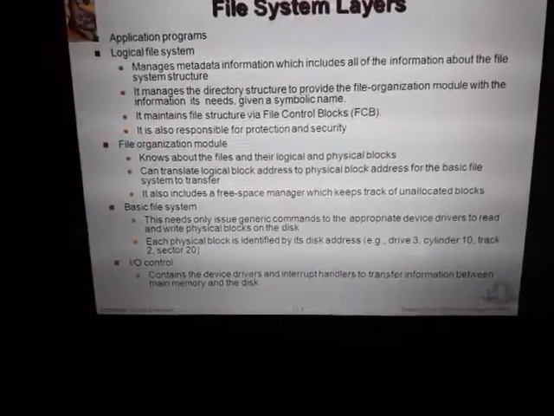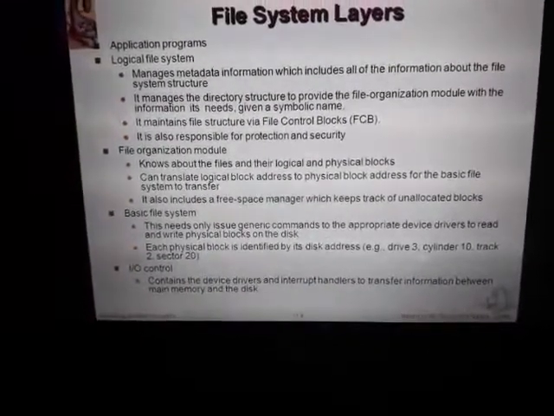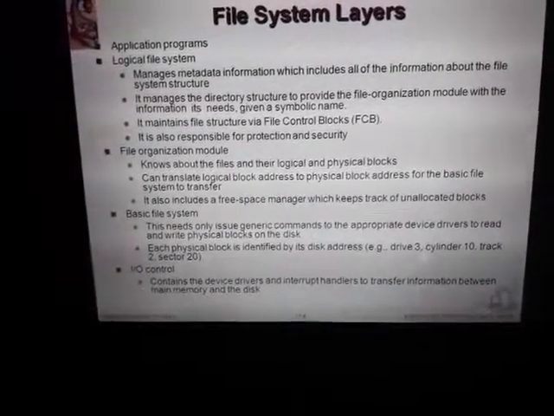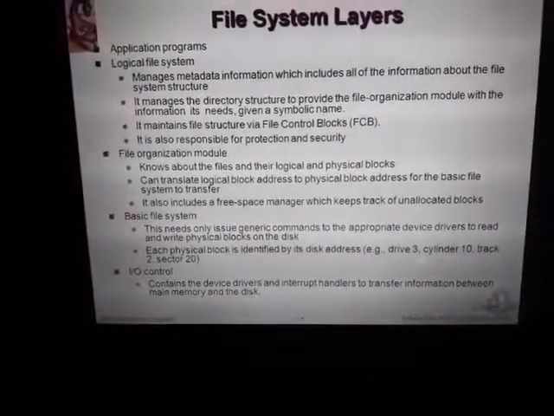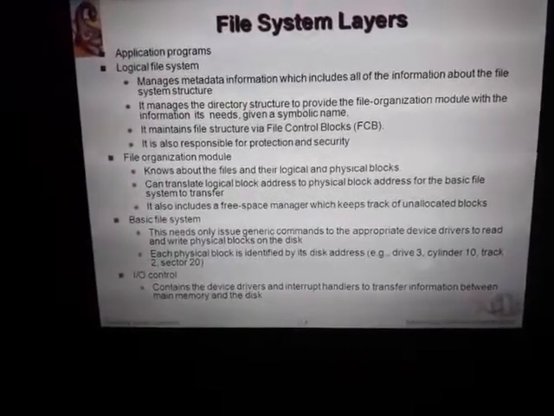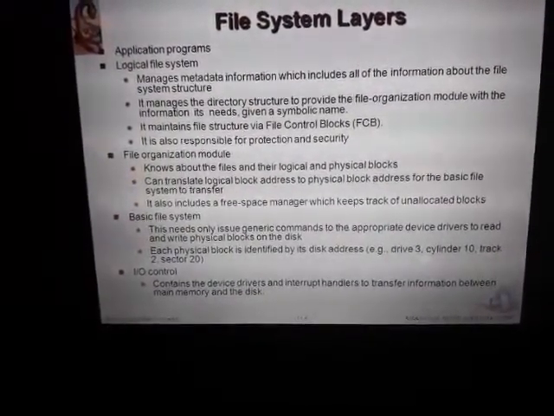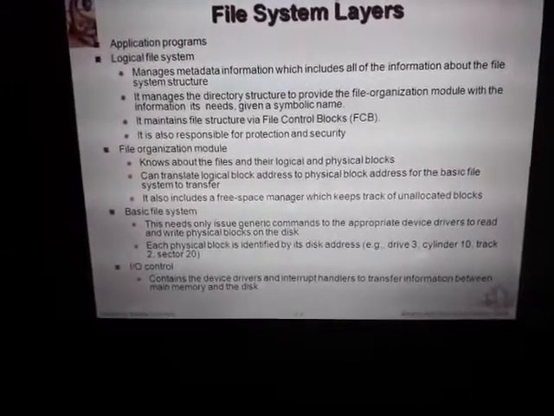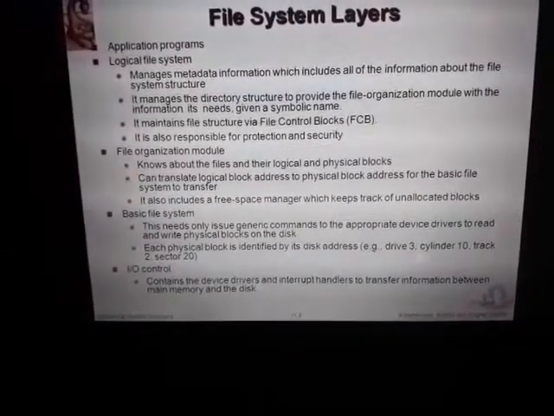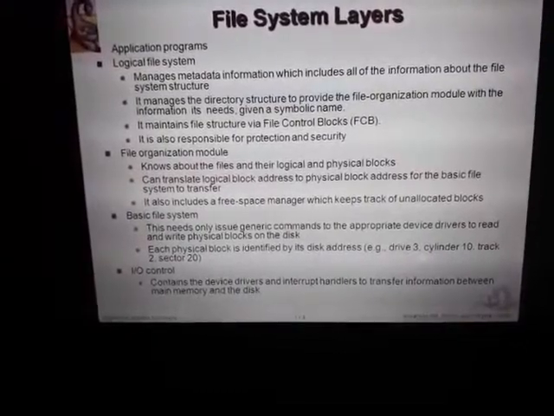Basic file system. This needs only to issue generic commands to the appropriate device drivers to read and write blocks on the disk. Each physical block is identified by its disk address, for example drive 3, cylinder 10, track 2, sector 20.